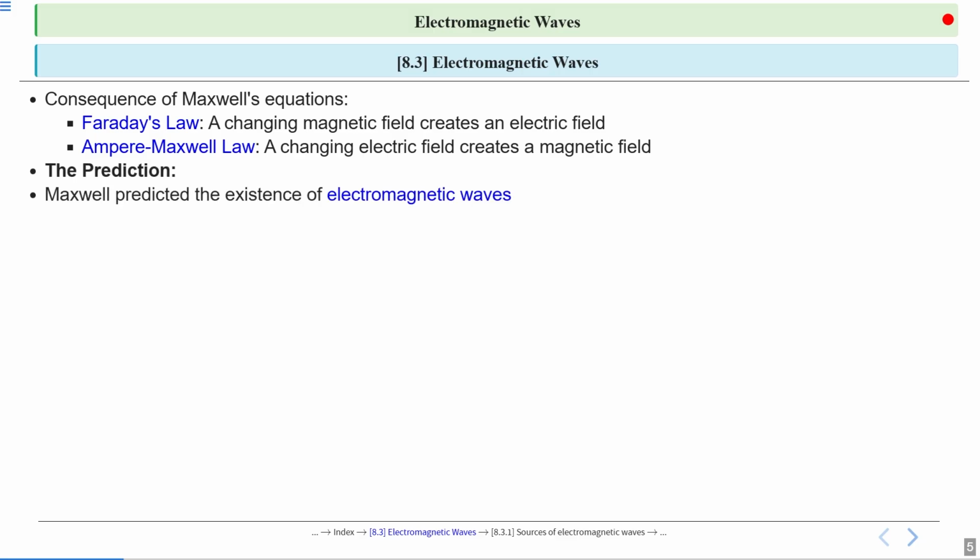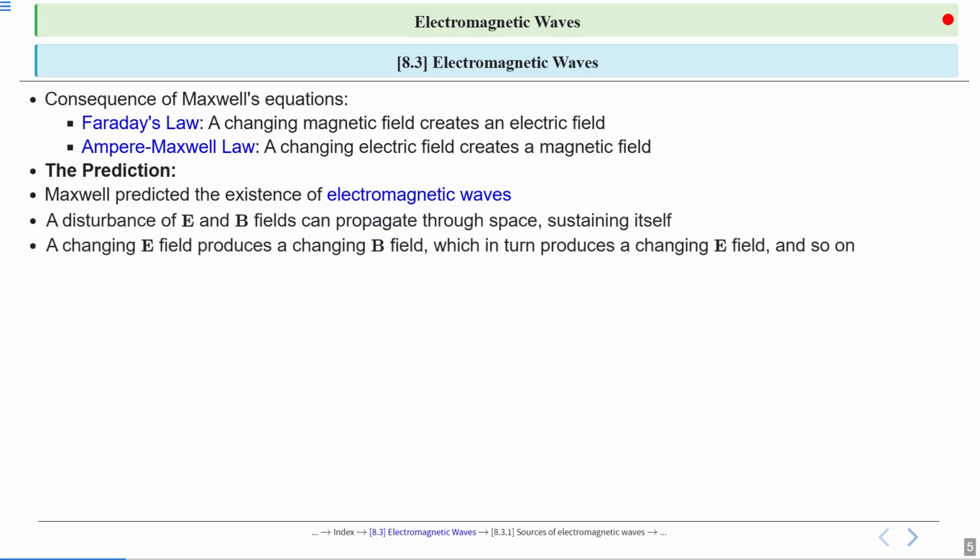What was the prediction about electromagnetic waves? Maxwell predicted the existence of electromagnetic waves. Maxwell unified these laws. If a changing magnetic field is producing an electric field and a changing electric field is creating a magnetic field, then Maxwell predicted the existence of electromagnetic waves. Electromagnetic waves consist of both electric and magnetic fields that are varying with time and mutually perpendicular to each other.